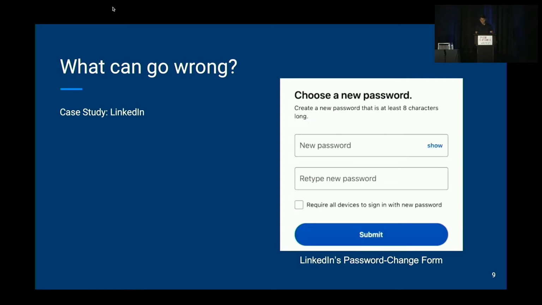What can go wrong here? Let me explain the first case study, which is LinkedIn. So this is the password change form of LinkedIn that will be used by the victim during password reset. And as you can see, there is a checkbox that asks the victim whether they want to invalidate all the past sessions after the password change. And this checkbox is not checked by default.